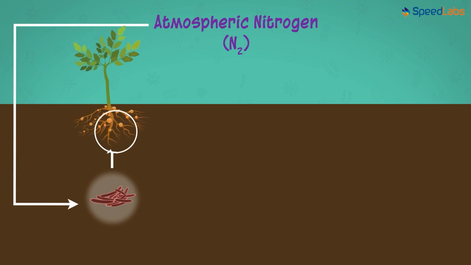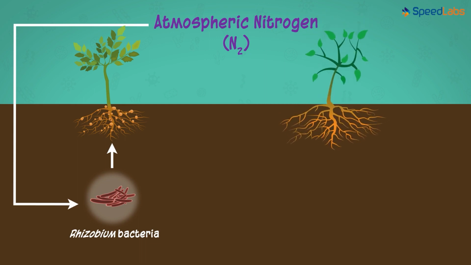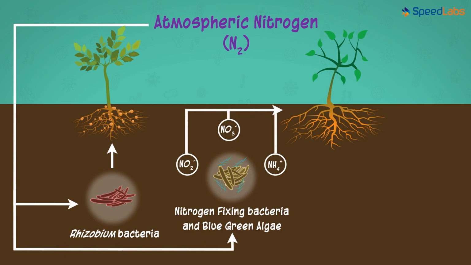The first type involves fixing of nitrogen exclusively for legumes. The roots of these plants have nodules that are small bead-like structures. These nodules are the homes for a group of nitrogen-fixing bacteria called the rhizobium. The roots can thus directly get benefited due to the activity of these bacteria. But what about the non-leguminous plants? We don't need to worry. We have the second method. The nitrogen-fixing bacteria in the soil and the blue-green algae help in converting the atmospheric nitrogen into usable compounds. These compounds will be absorbed by the plants and utilized further.